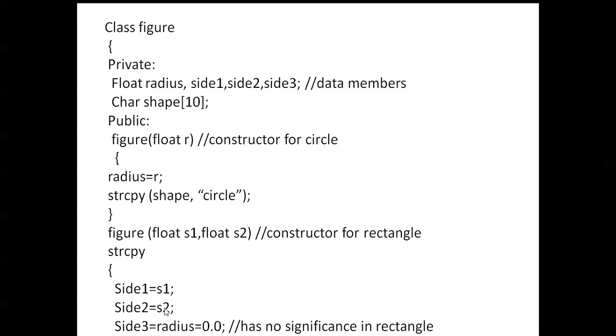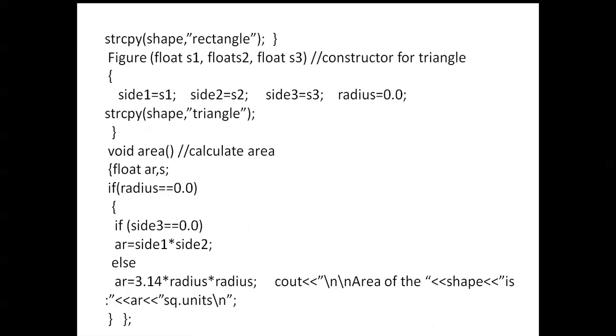Side1 is equal to s1, side2 is equal to s2, side3 is equal to 0.0, and radius is equal to 0.0. These are the initial values. Then string copy shape comma rectangle, closing braces. Next figure is the function with s1, s2 and s3, these three are the variables.